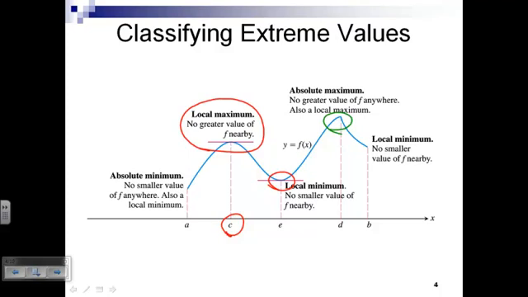So one way we can start looking at this question of where's the absolute maximum and where's the absolute minimum on a closed interval is to say, well, we know the endpoints are candidates. And of all the infinite points in the interior, the ones that have local maximums and local minimums seem to be candidates as well. Now, is there anything that jumps out at you about this local minimum and this local maximum? Something from the calculus standpoint, something that has to do with derivatives, as the name of this chapter is, applications of derivatives.